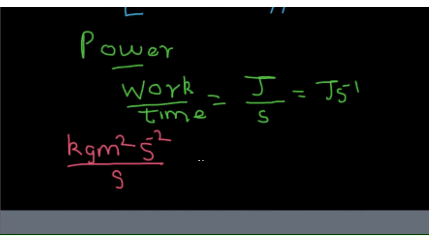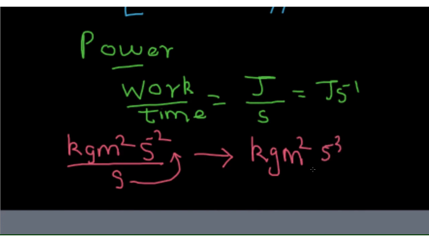That is kg m square s minus 3, because this s goes up and we get kg m square s minus 3. This is the expansion of power. So, there is a name for this. It is called as watt, W-A-T-T.